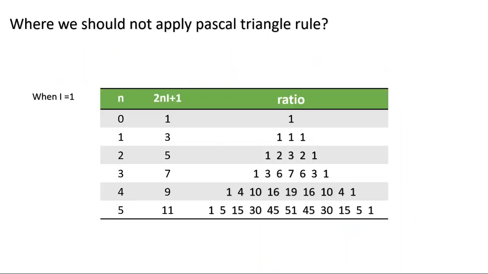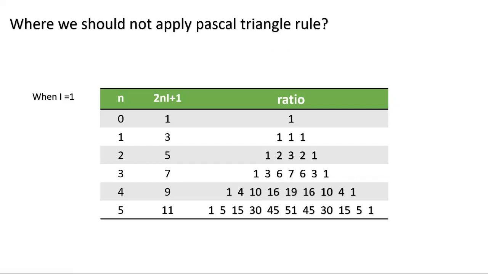Now we have already seen the Pascal triangle, where we use it and how the signal will split according to it. In this video I will tell you where we should not apply the Pascal triangle rule. When the nuclear spin quantum number I value is 1, the Pascal triangle rule will not be followed. Rather, a non-Pascalian triangle rule will be followed.